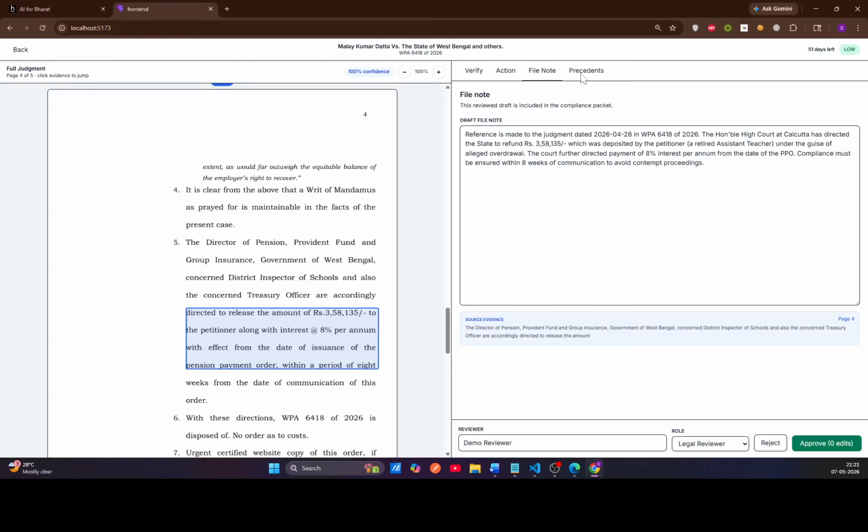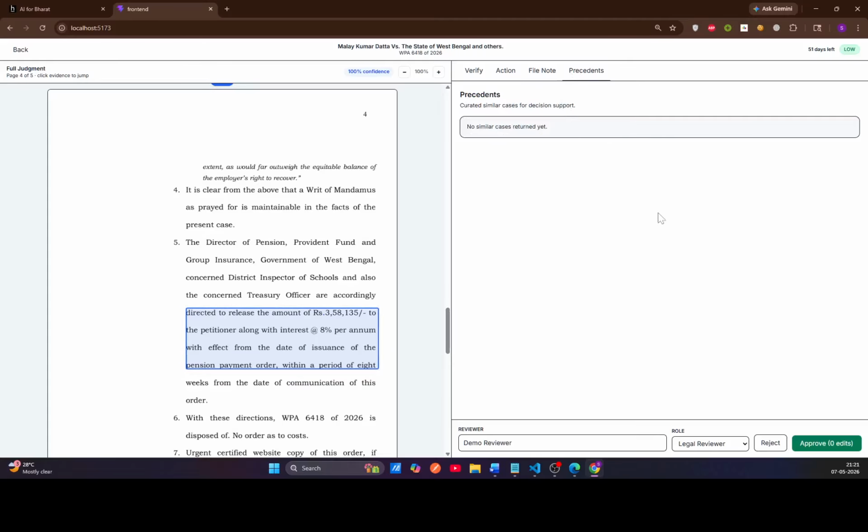The precedent tab can show semantically similar past cases with outcomes and previous government actions. We can connect this with a database of court judgments, which can help us with curated judgment support. Now, the critical rule of our project is that raw AI output never enters the dashboard. Only human-approved, evidence-verified records become trusted data.